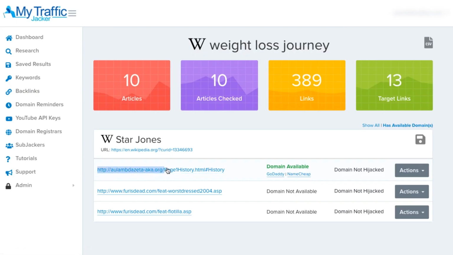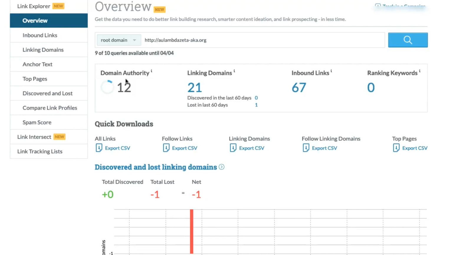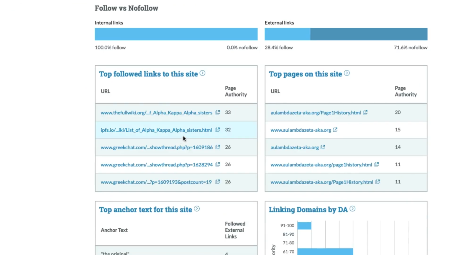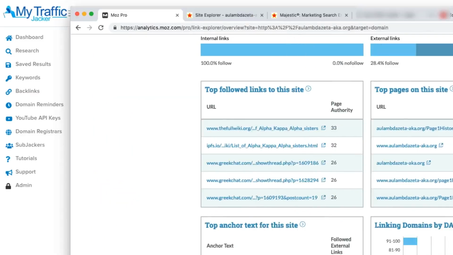So when we find a domain inside of Wikipedia, I also like to quickly come over to Moz directory and see what it's like in there. So when we go in to do some research on that domain, we will find that the domain authority is a 12, and it has a variety of backlinks to that domain. And some of them carry a good page authority, like this one here, page authority of 33, page authority of 32. Some of these can be very beneficial for sending link juice from relevant properties to that domain, which we can then link to whatever property that we're trying to rank.